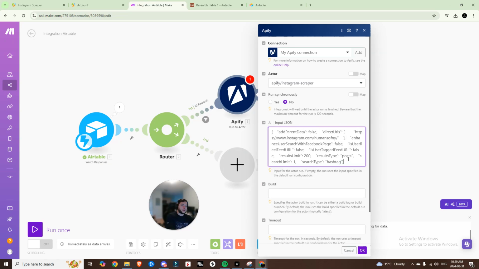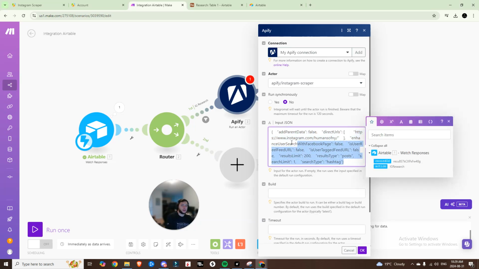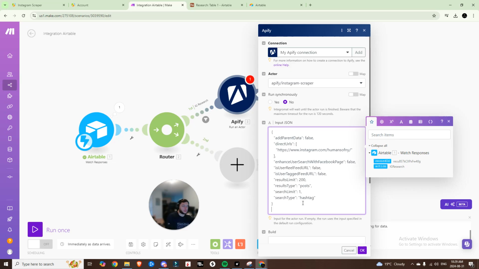We can paste that in, and I usually like for it to look a little nicer than that, so I always run it through ChatGPT first, just because it makes editing so much easier. We can copy that, and we'll come back in here and paste it, and you'll see that it outputs in a much nicer format. And now here's what we're going to do. We're going to obviously have to input dynamic variables into this in order to get the pages that we want scraped and added back into our Airtable research table, right?